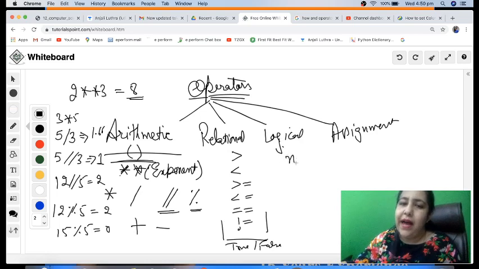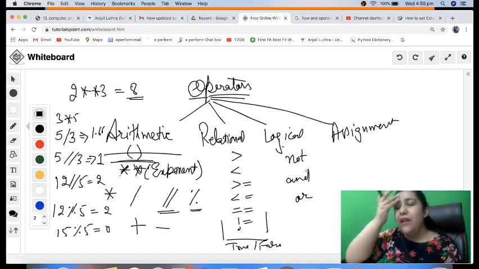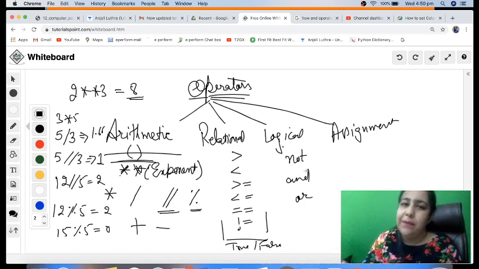In logical, I have not, and, or. The precedence level is the same. We first solve not, then we solve and, then we solve or. So not says that if a condition is true, make it false. If it is false, make it true. So true condition becomes false, false condition becomes true. That is how your not works. And very important are the other two, which is and, or, which are used to combine your two conditions. That I'll show you how we combine.